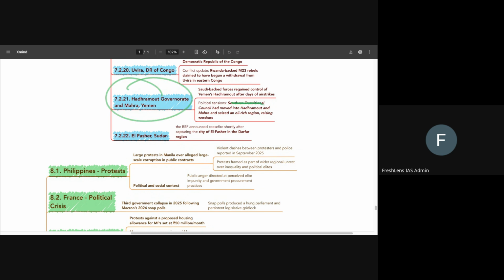We already discussed about Southern Transitional Council as well. So they have been moving into regions of Yemen, like in Hadramaut and Mahara, and they have seized oil-rich region, and they are claiming their ownership. Okay. Al Fasher in Sudan is also extremely important, and it is located in Darfur region itself. We already discussed the Darfur region where more than 1,000 people died because of landslide as well, right? So all of this you need to be clear about.